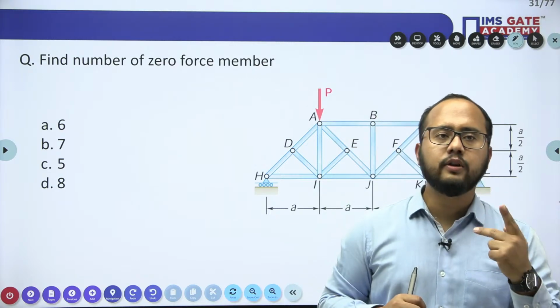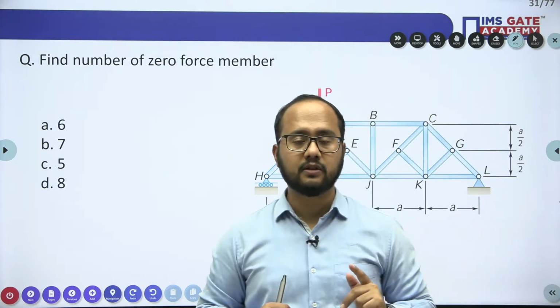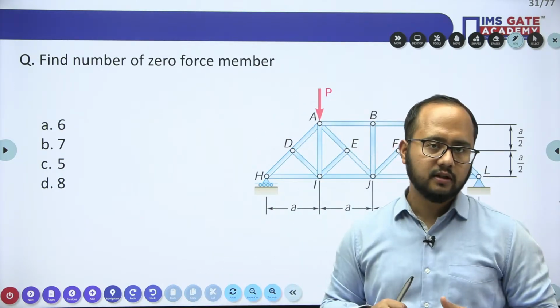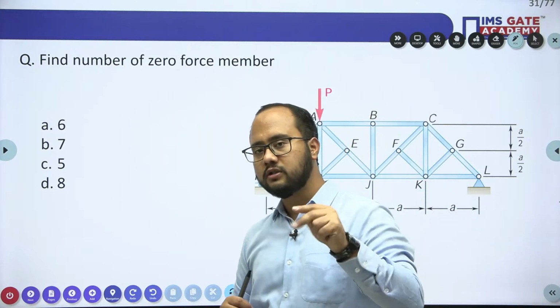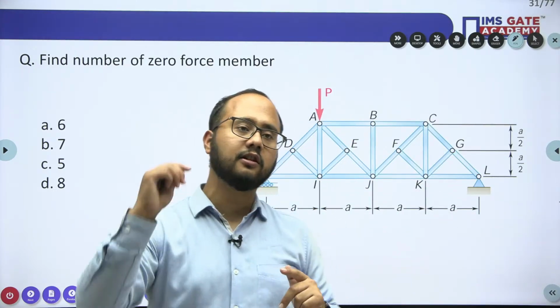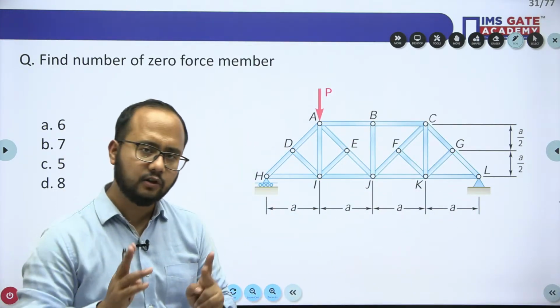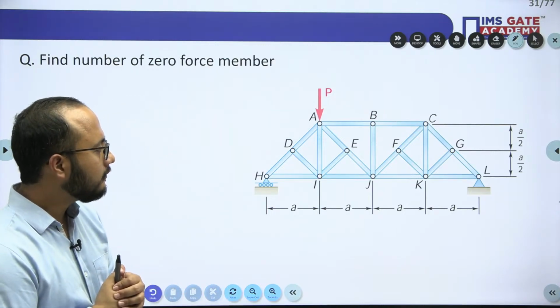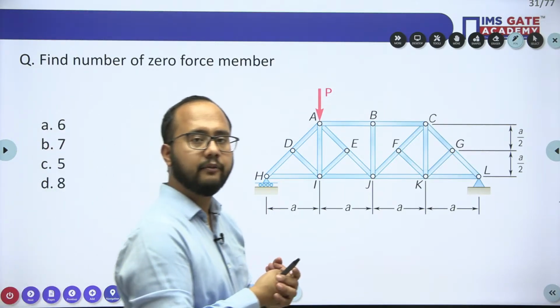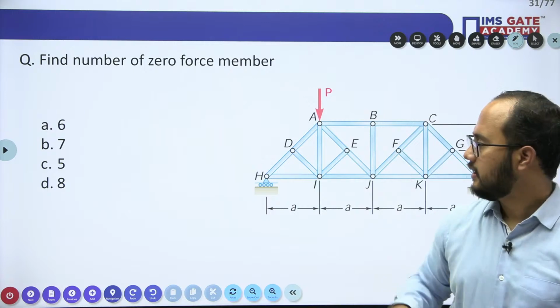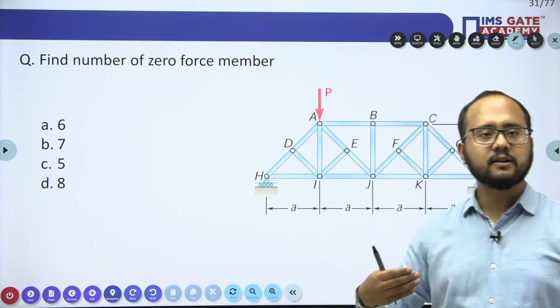Only two important conditions are there, right? When two non-collinear members form a truss joint, both will become zero force. When three members meet and out of those three, two are collinear, then the third one becomes a zero force member. Like that, two conditions are there. Now tell me the answer. Everyone tell me the answer for this one, just the application of the concept we have just discussed.